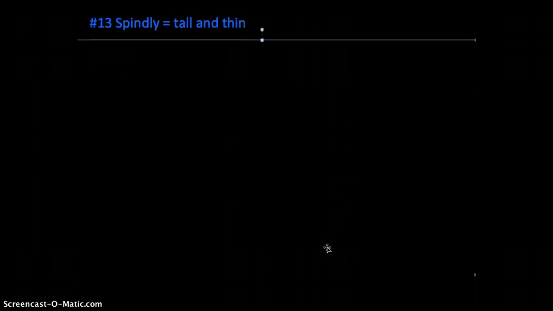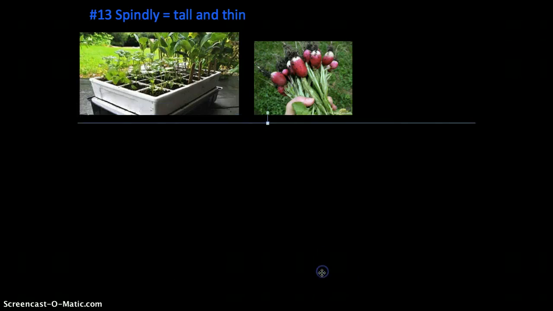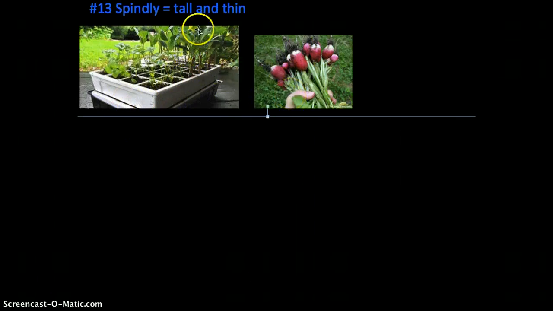And spindly, tall and thin. So here they're talking about radish seeds in the question. Here are radish seeds. These are upside down. The radish grows in the ground, and then they grow stalks, and they were talking about tall and thin stalks.